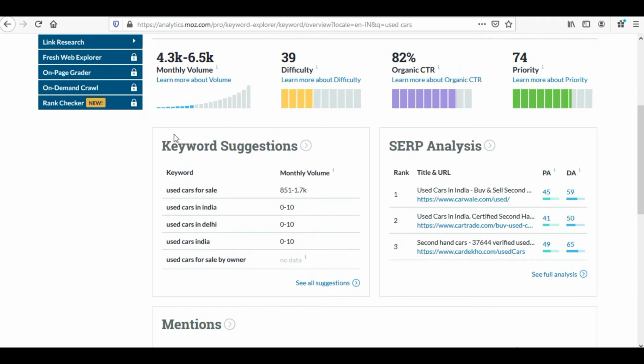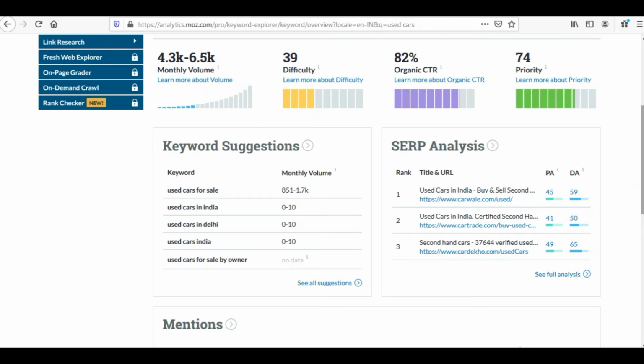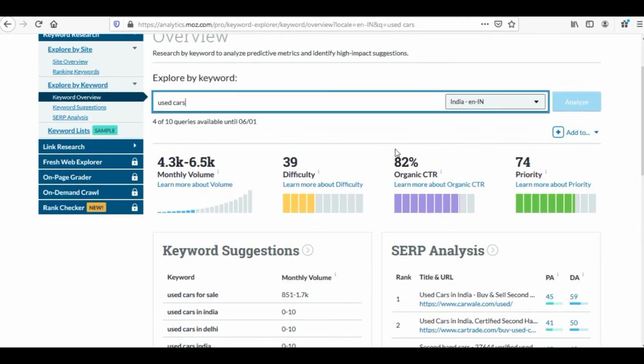Then there are other relevant keyword suggestions than the one which I have put in the search. It is used cars for sale, and the average monthly search volume is also good. Used cars in India, used cars in maybe Delhi, Punjab, Haryana, and so on in particular states. So this is also a good idea for me. Then used cars for sale by owner. If your website is where owners can directly sell through your platform, then you can go for this keyword also. So these different keyword ideas can be learned by using this Moz keyword tool.